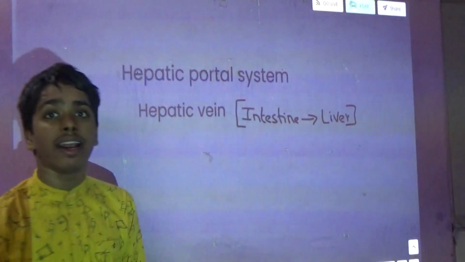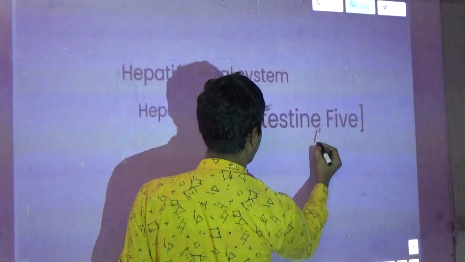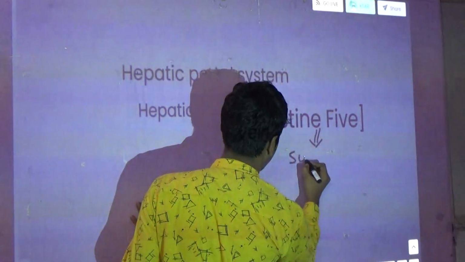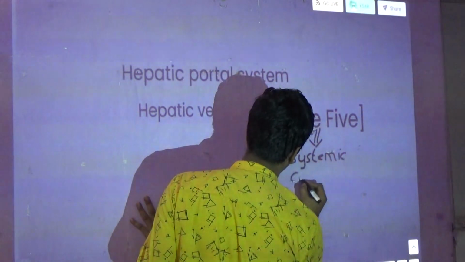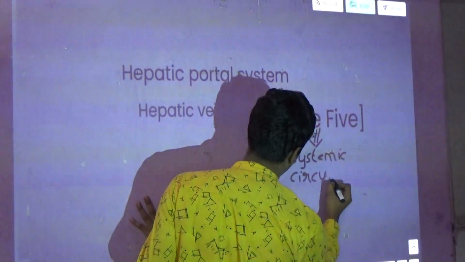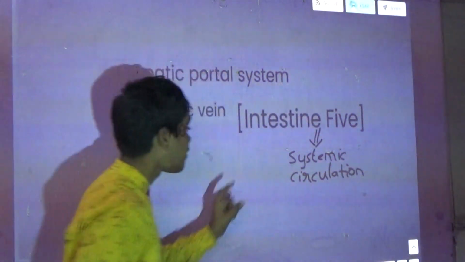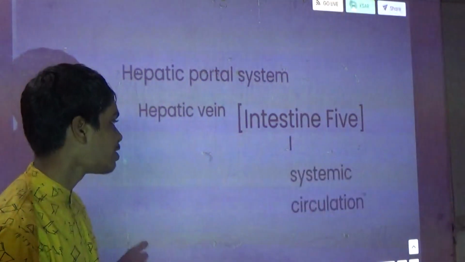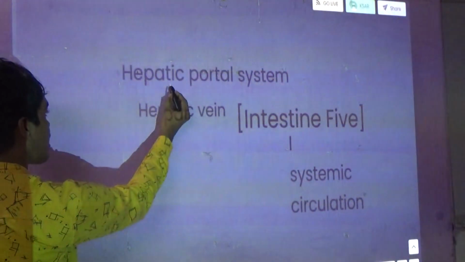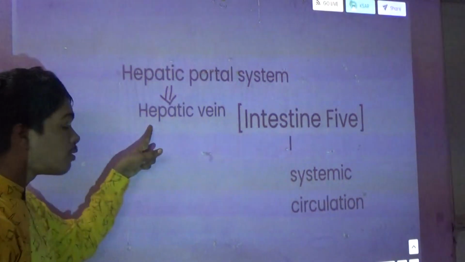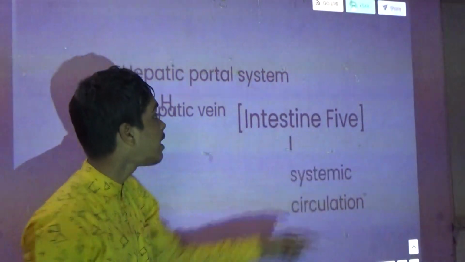From the liver it goes to the systemic circulation. This is the hepatic portal system. It consists of the hepatic portal vein that is present between the intestine and the liver.